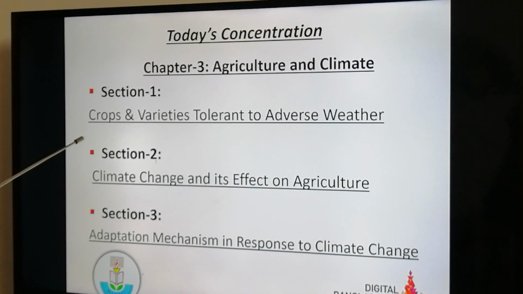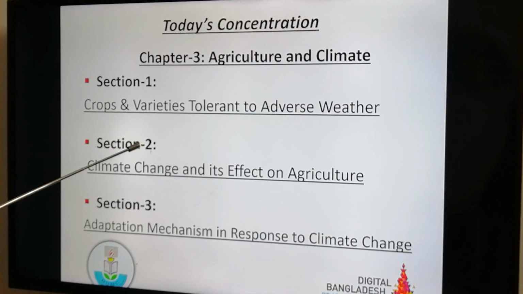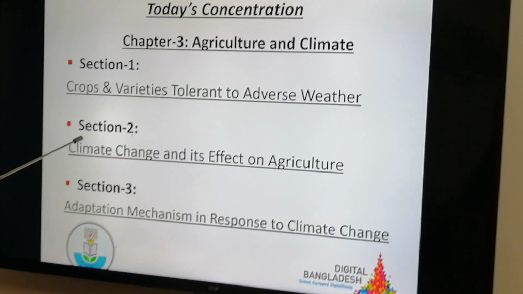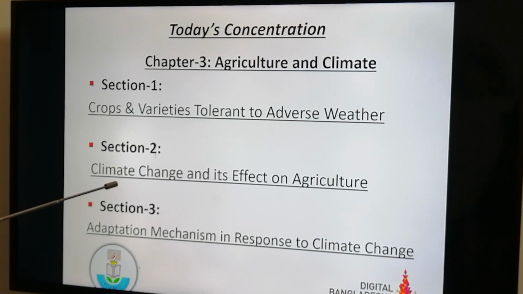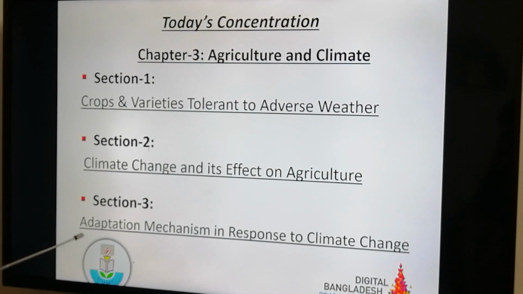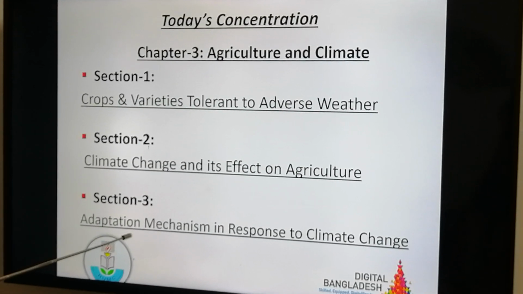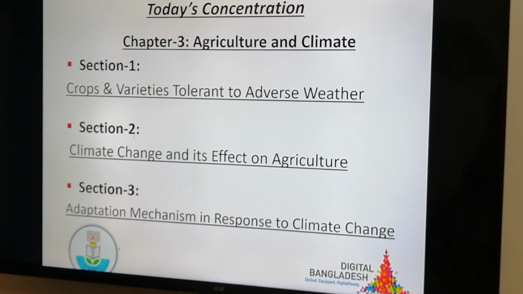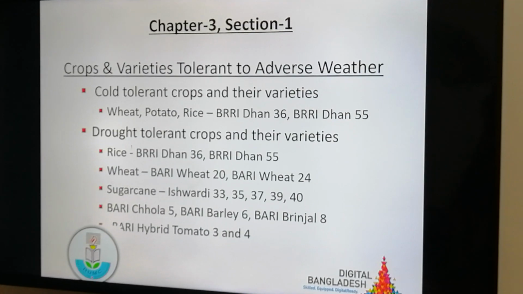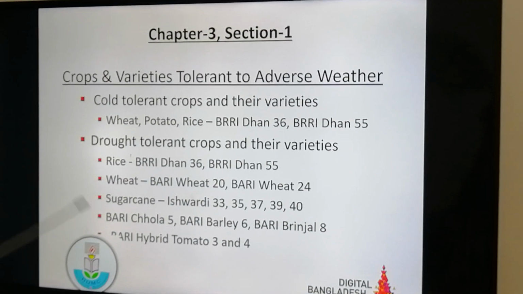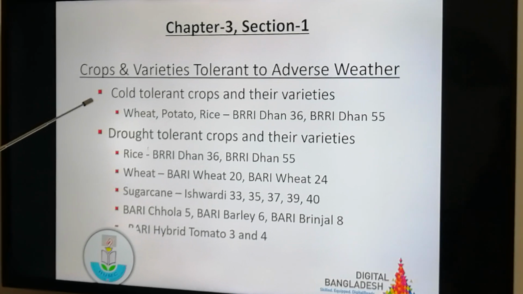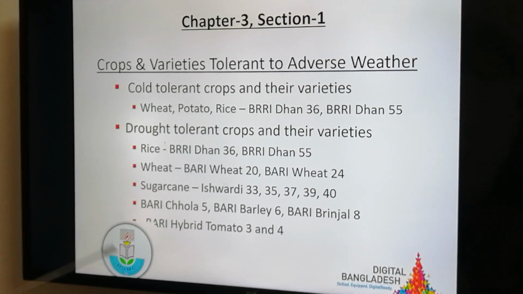Section 1 will be discussing crops and varieties tolerant to adverse climate. Section 2, climate change and its effect on agriculture. Section 3 will be discussing adaptation mechanism in response to climate change. Chapter 3, Section 1, crops and varieties tolerant to adverse weather.